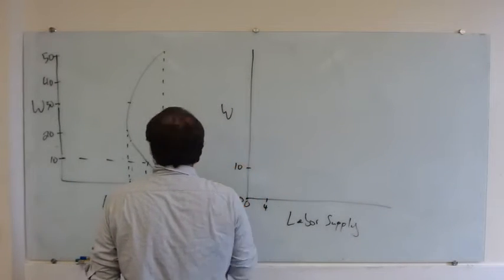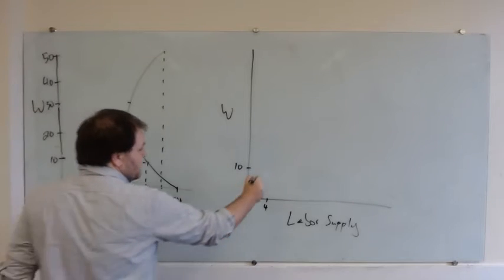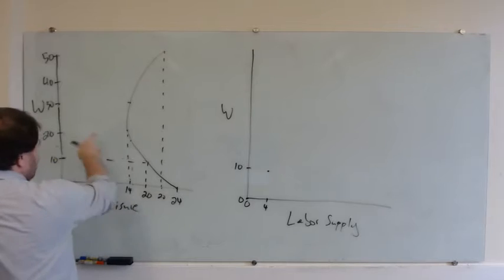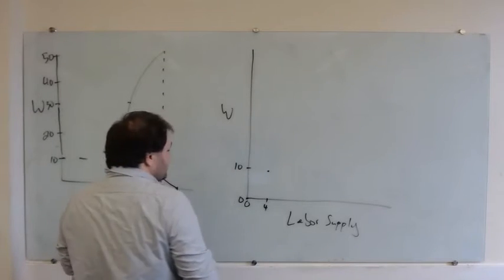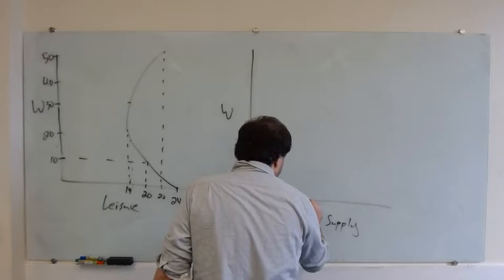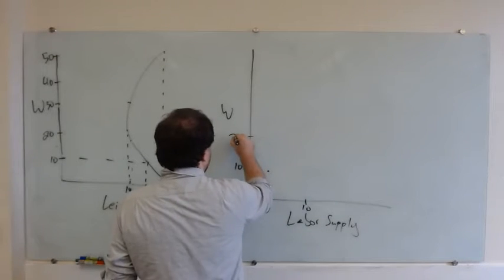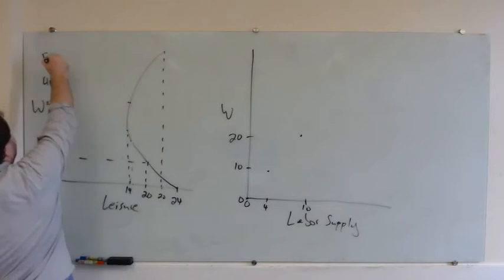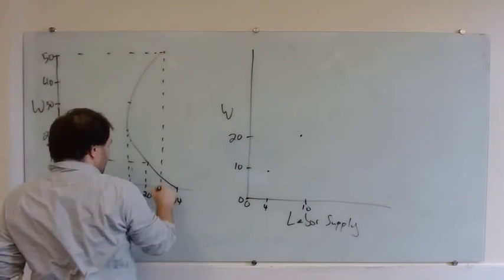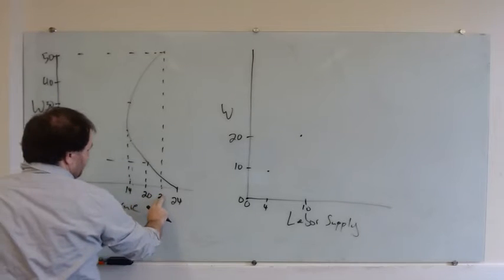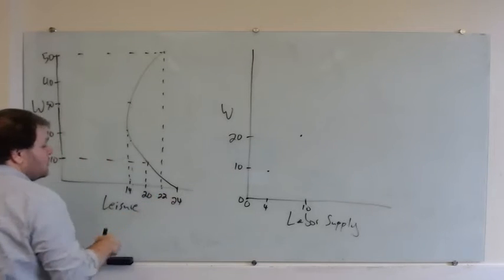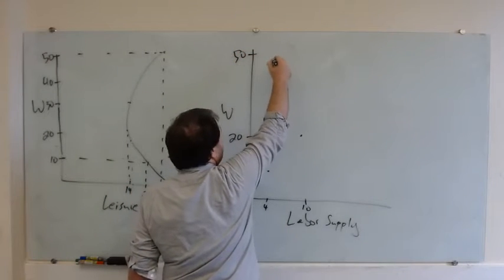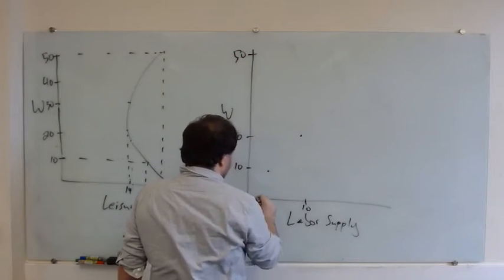right? If we spent 14 hours in leisure at a wage of 20, that would mean that we would spend 10 hours a day working. Right, and so on and so forth. If we spent $50 an hour, if we spent, let's say, 22 hours a day in leisure, then we would spend 2 hours a day working.